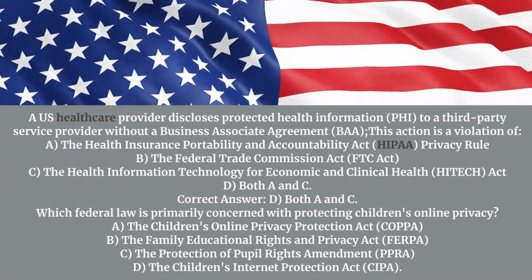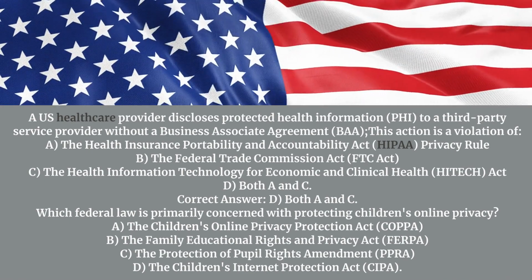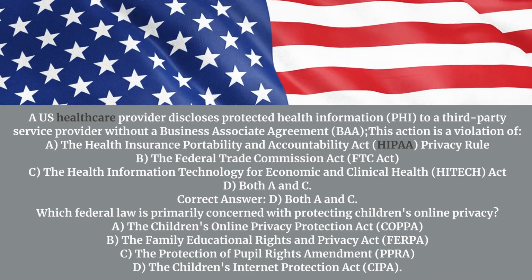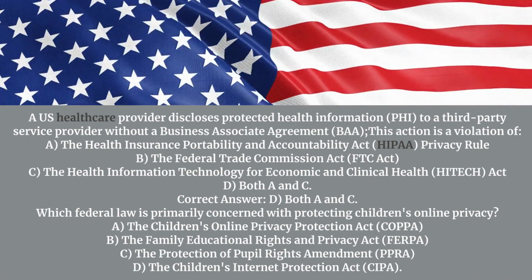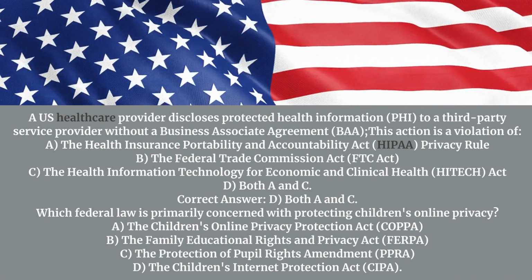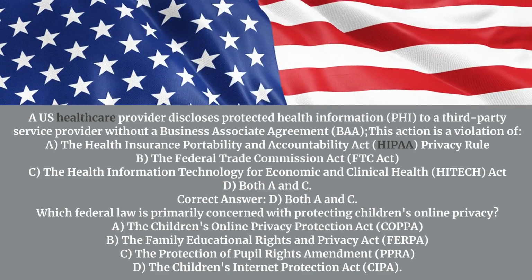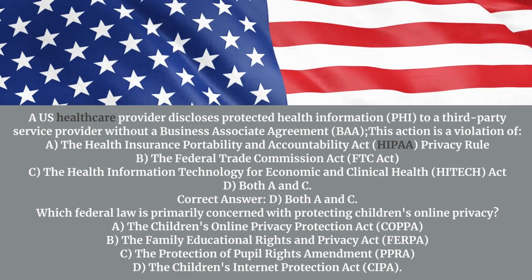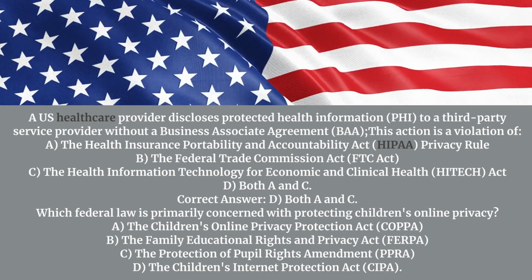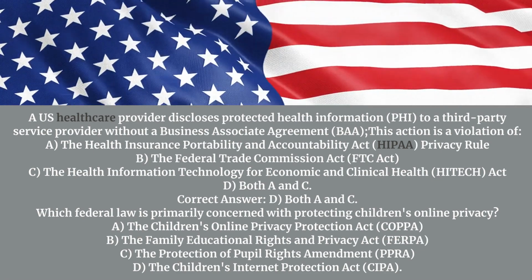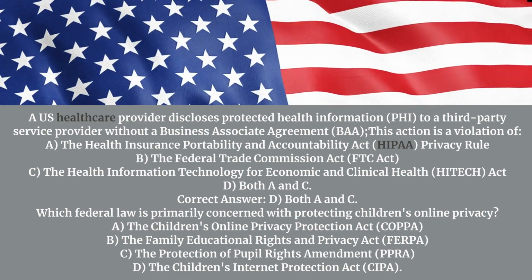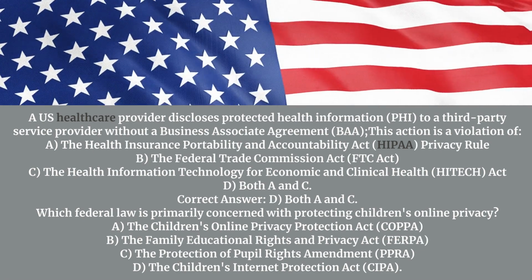A U.S. healthcare provider discloses protected health information, PHI, to a third-party service provider without a business associate agreement, BAA. This action is a violation of: A. The Health Insurance Portability and Accountability Act, HIPAA, Privacy Rule. B. The Federal Trade Commission Act, FTC Act. C. The Health Information Technology for Economic and Clinical Health, HITECH, Act. D. Both A and C. Correct answer: D. Both A and C.